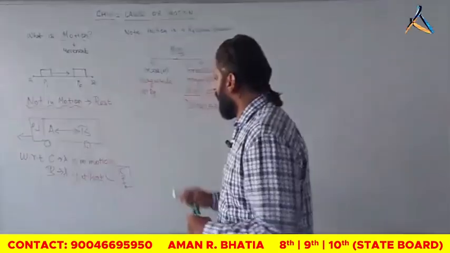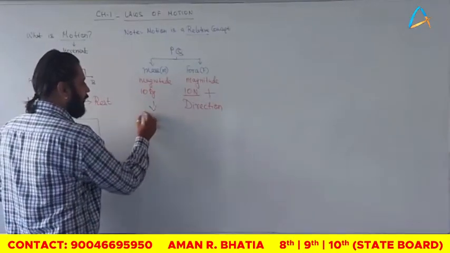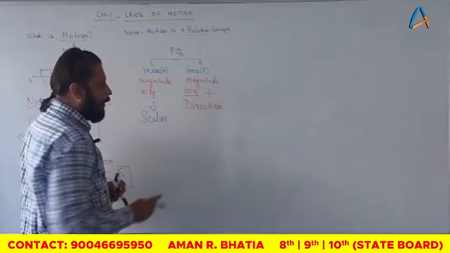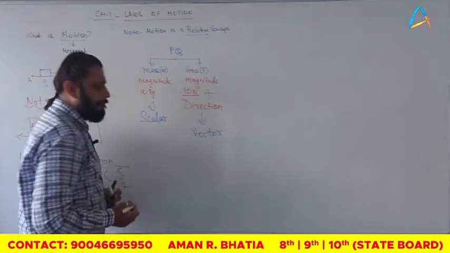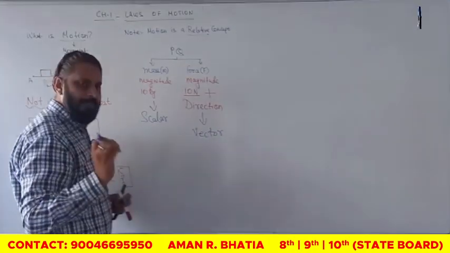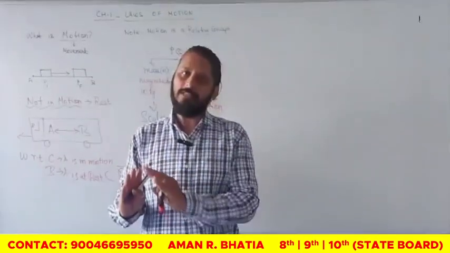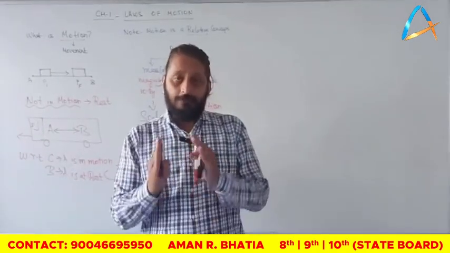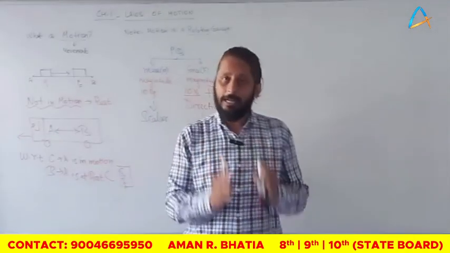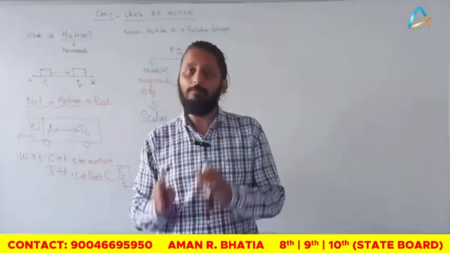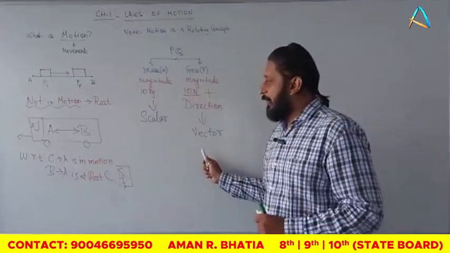So a physical quantity that has only magnitude, we gave such physical quantities a name: they are scalar quantities. And quantities which have direction along with magnitude, we called them vector quantities. If a physical quantity can be expressed with the help of magnitude alone, we call it a scalar. However, if a physical quantity is explained with the help of magnitude as well as direction, that means it is incomplete without direction, then we call it a vector quantity.